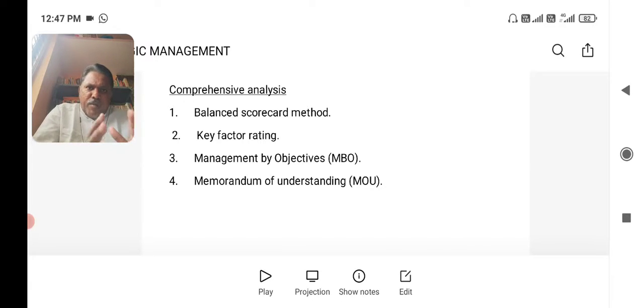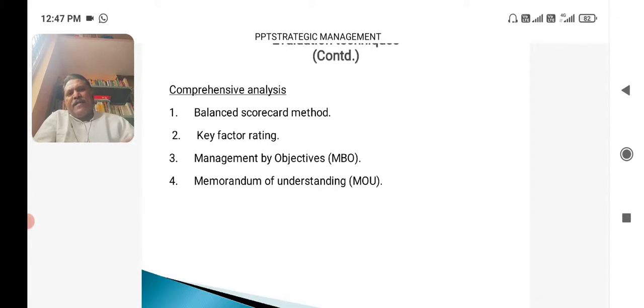That is called Memorandum of Understanding. Participation of industries in government programs, contributing to government programs, or government asking particular companies for CSR initiatives, corporate social responsibility initiatives, follow some ethical practices which were not followed earlier.